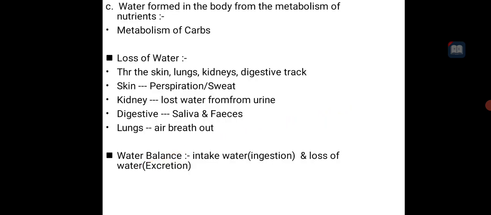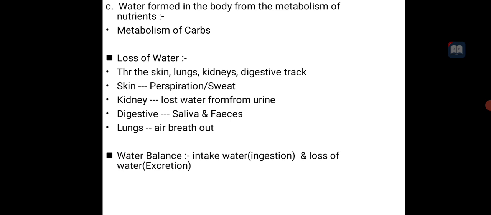Then water forms in the body from the metabolism of nutrients also, like metabolism of carbohydrate makes some water, a byproduct that also forms. Then loss of water occurs through the skin, lungs, kidney, and digestive tract. Through the skin, by perspiration, meaning sweating, we lose water. Kidney loses water in urine. Digestive loss is through saliva and feces, meaning stool. Then the lungs: the air we breathe out contains moisture.